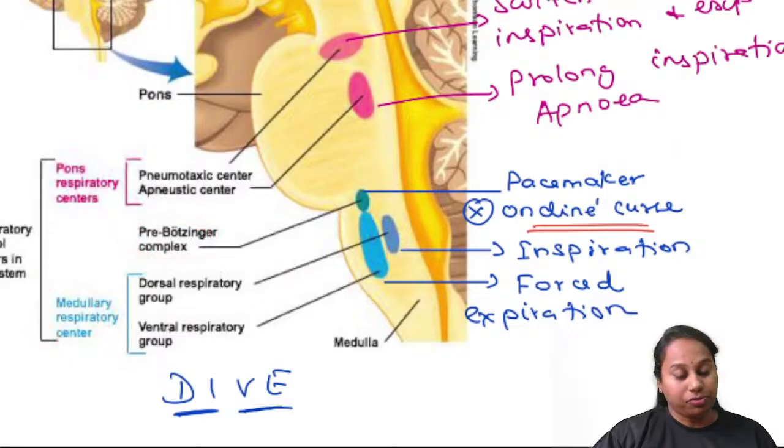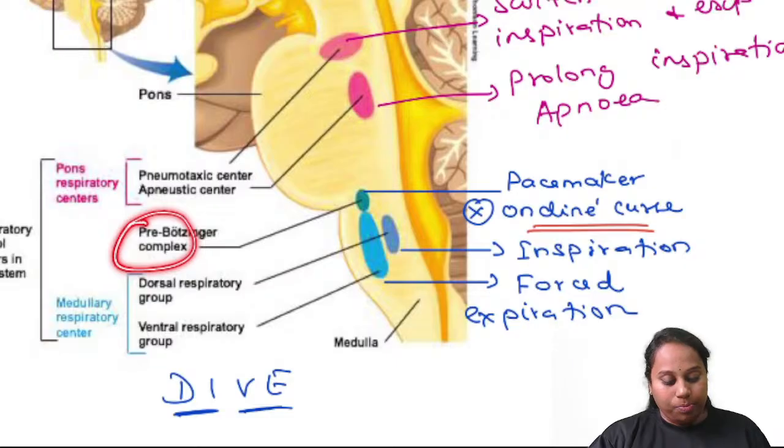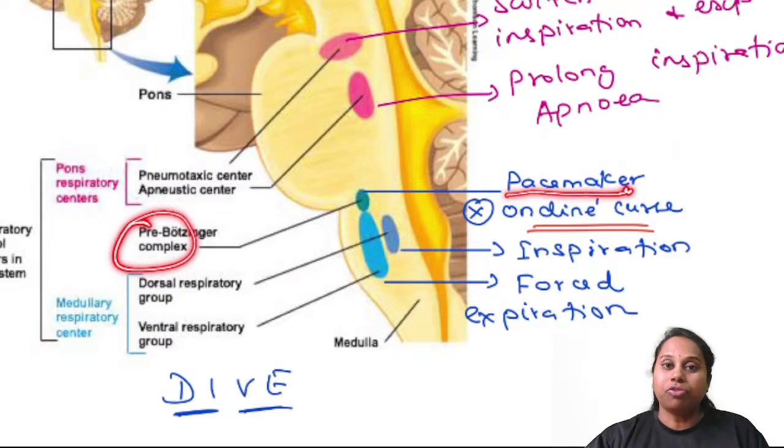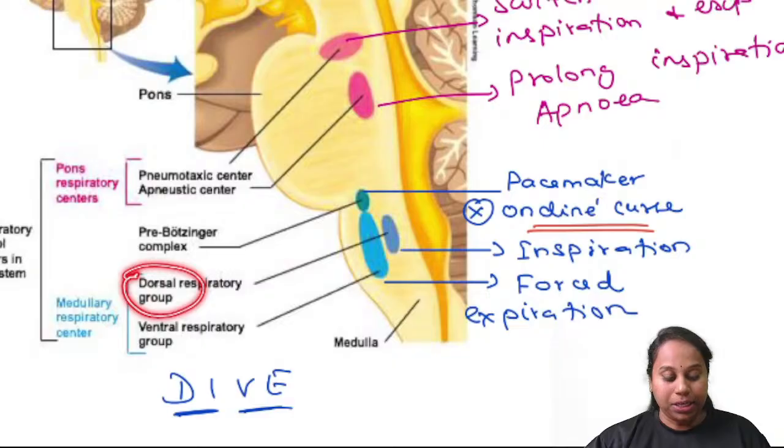Now, what are the functions of these? Let's first learn the medullary centers. Pre-Botzinger complex. This is called the pacemaker for breathing because it is the first rhythm for respiration produced from the pre-Botzinger complex. This is like the SA node. That's why pacemaker. Any abnormality in the pre-Botzinger complex, the pacemaker, results in Ondine's curse. Dorsal respiratory group, DRG, is responsible for inspiration.